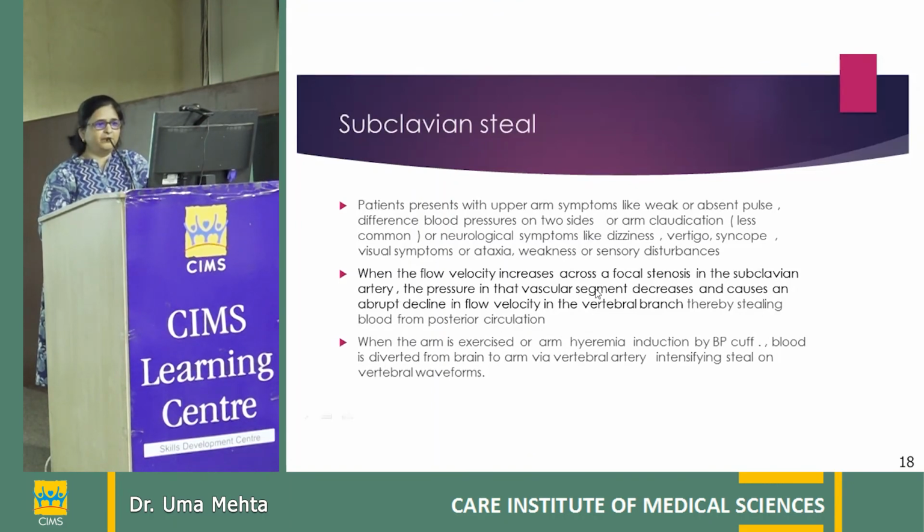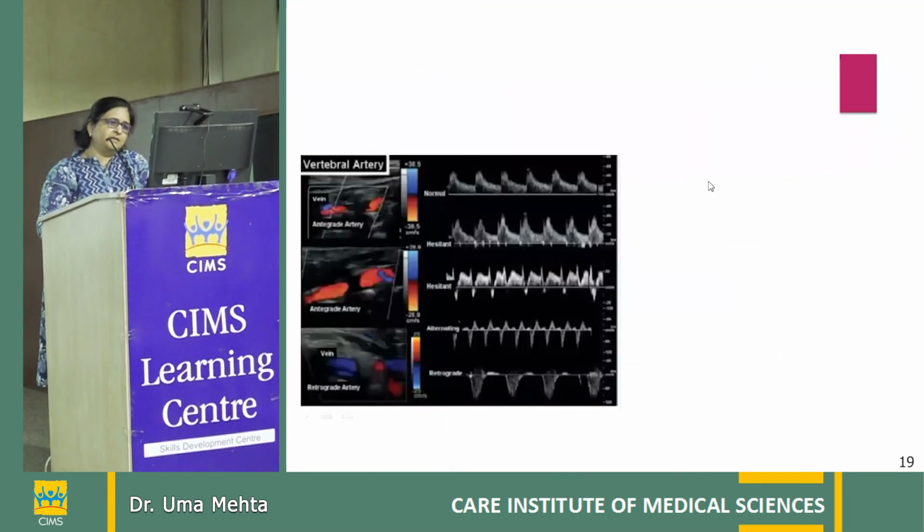When the flow velocity increases across the focal stenosis in subclavian artery, the pressure in that vascular segment drops, and it causes an abrupt decline in the flow velocity in the vertebral artery, thereby stealing the blood from the posterior circulation. And if we try to augment this by arm hyperemia, that is BP cuff applied for 3 to 5 minutes and then released, the waveforms show intensification of the steal in vertebral artery.